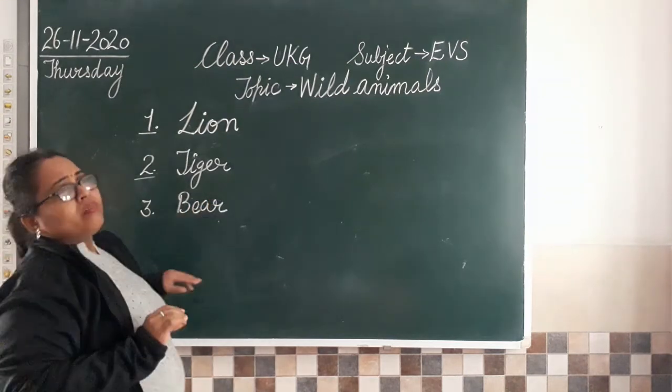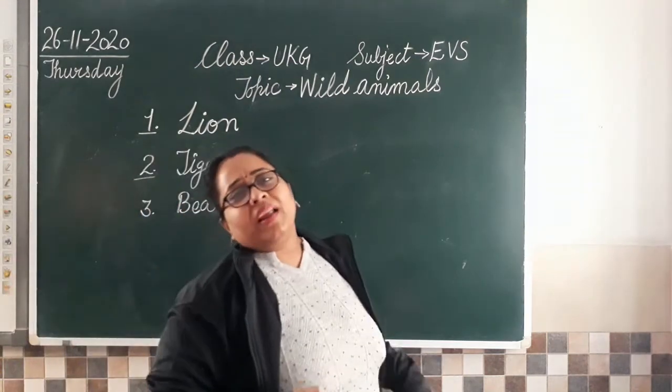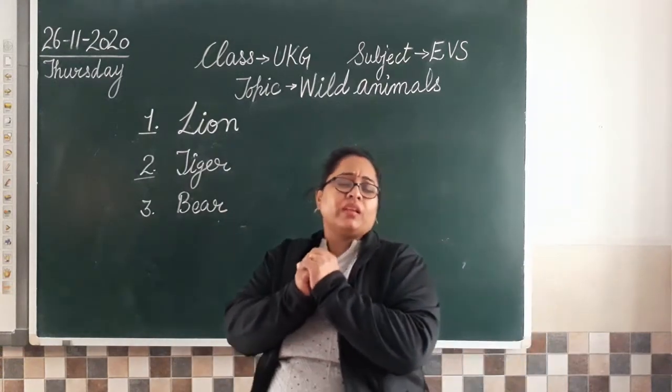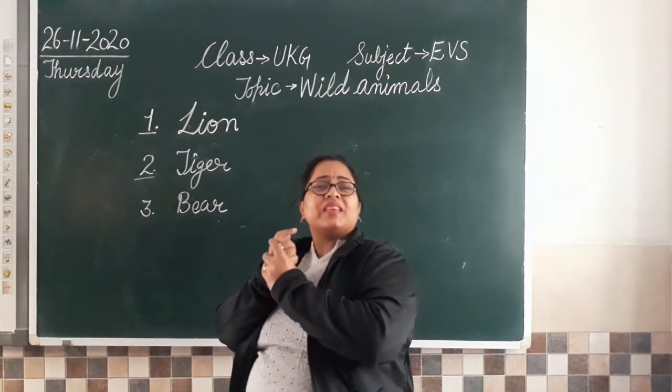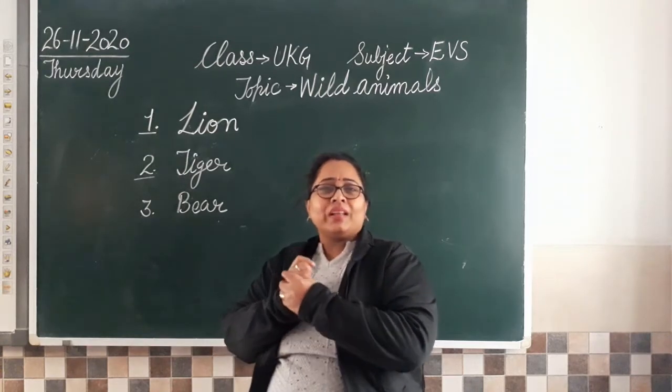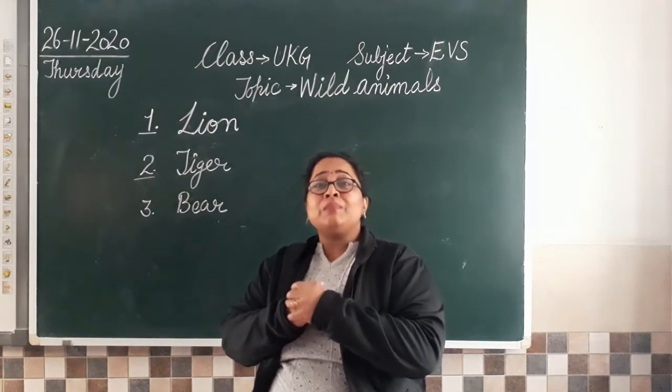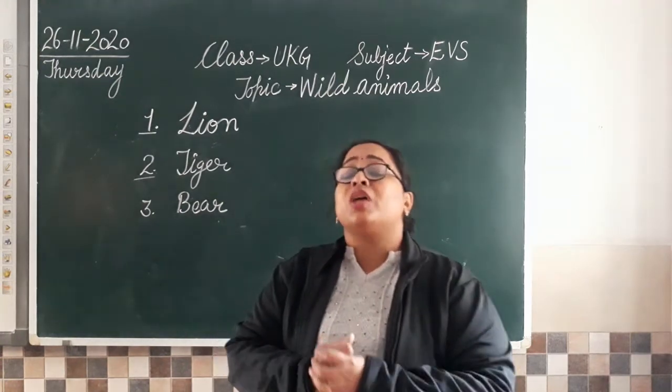Class, if you remember, while we were learning about these wild animals, I asked you to watch a movie. Ma'am ने आपको एक movie देखने के लिए बोला था. Which movie was that? Can anyone tell me? देखा था आपने वो movie? Have you watched it? Yes, Jungle Book. Yes, I told you to watch Jungle Book.